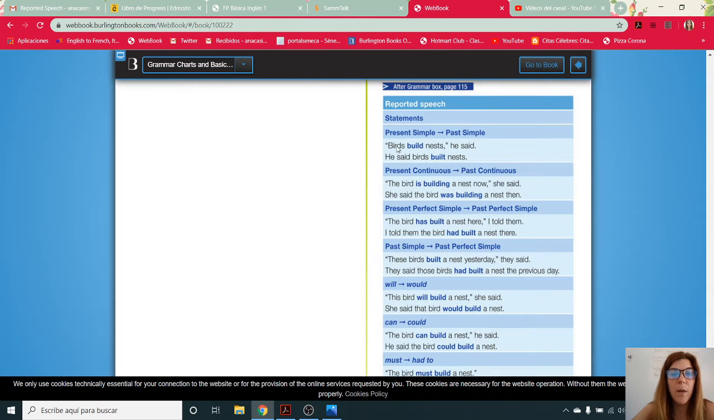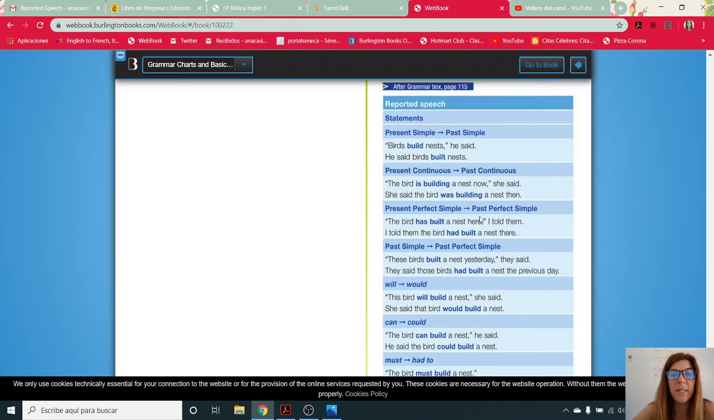In this case, we have "birds build nests." He said birds built nests in the past. The same thing happens with the present continuous. That changes into past continuous. "The bird is building a nest now." And we change it into she said the bird was building a nest then. So here we change also now for then.